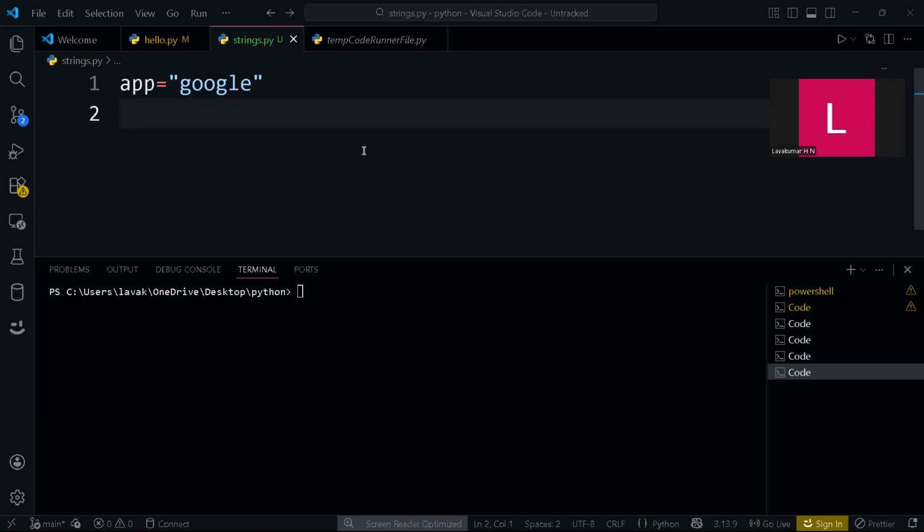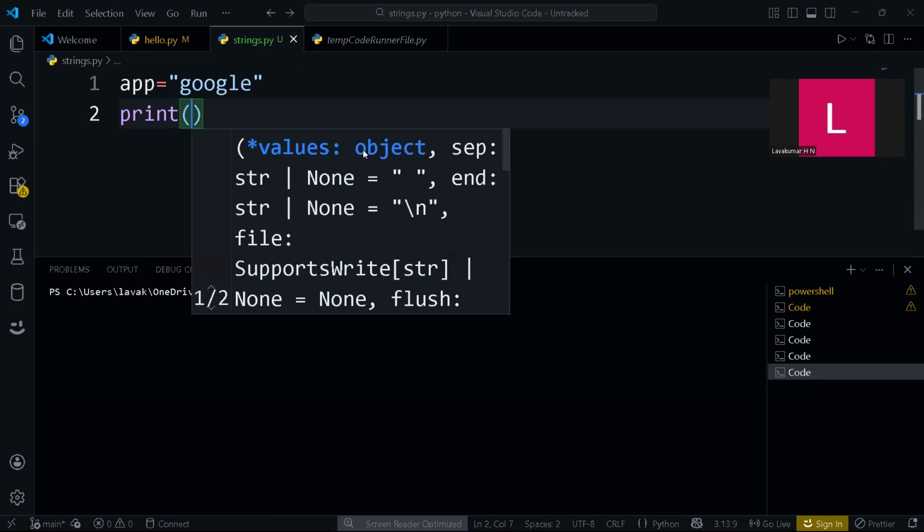I will give you a trick. To help you understand more about using the inbuilt methods of strings, at the end of this video I will give you a small suggestion.